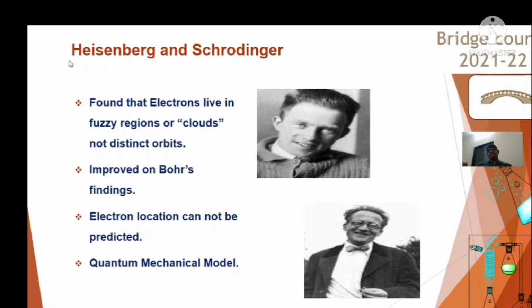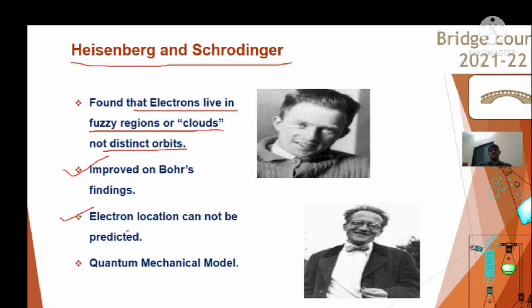Then after this comes into the picture the model given by Heisenberg and Schrodinger, where they say that electrons cannot be found in a particular orbital, but in a fuzzy region or a cloud. And this theory improves the findings of Niels Bohr.